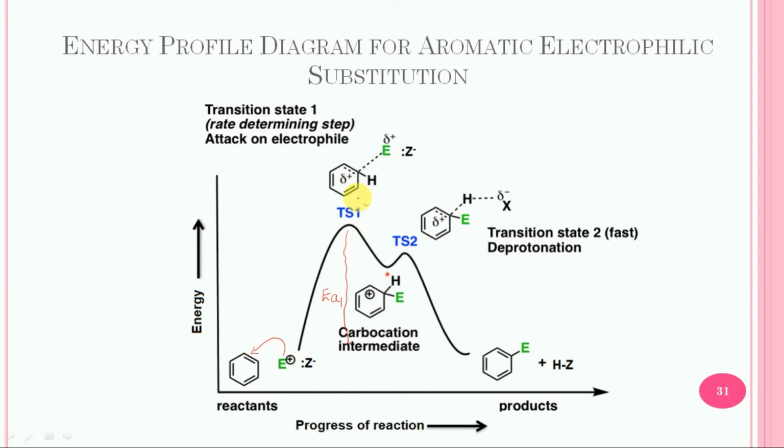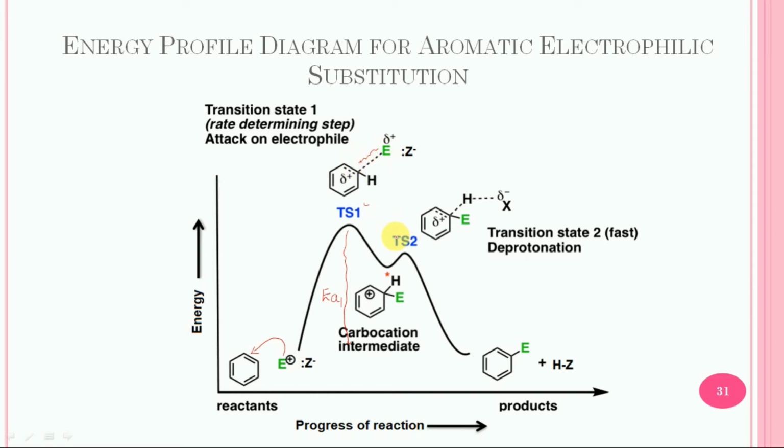It may be noted that in transition state 1, the bond between the electrophile and a carbon of the ring is only partially formed.